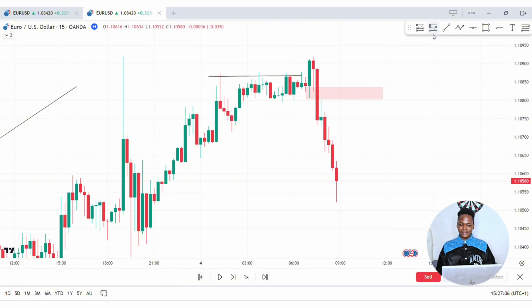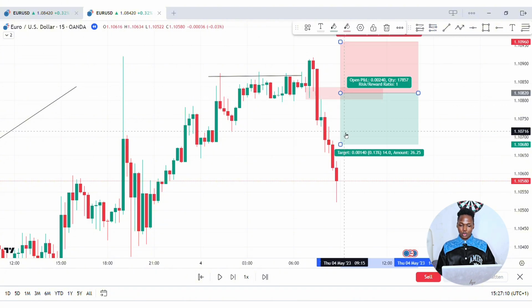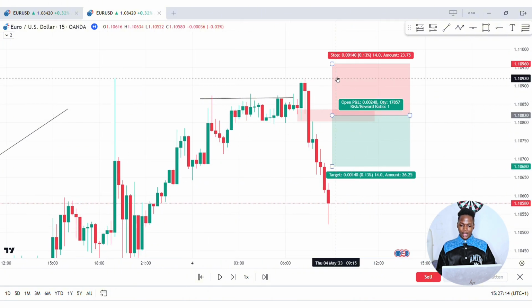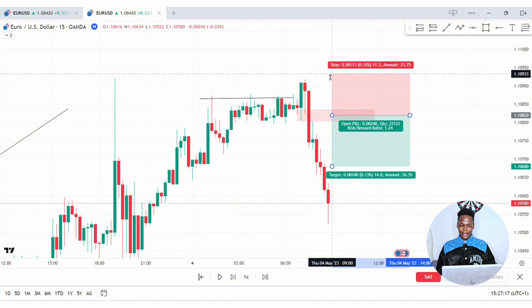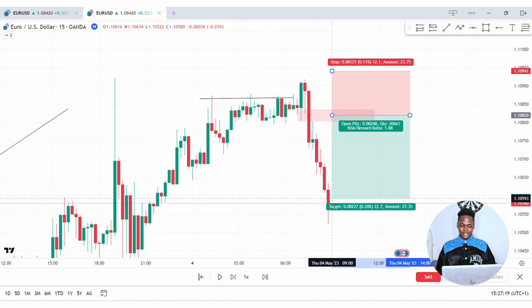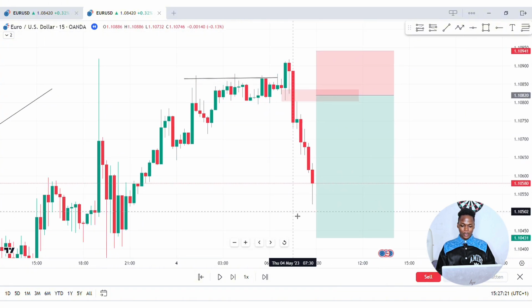So we are going to place our sell limit order at the 50% retracement level of this zone, hoping that price is going to come to this point, trigger our entry and pull down to the downside, right? Our stop loss is going to be at this swing high right here. Our target is going to be at the swing low at the bottom right here. Now let's see how this trade is going to play out.